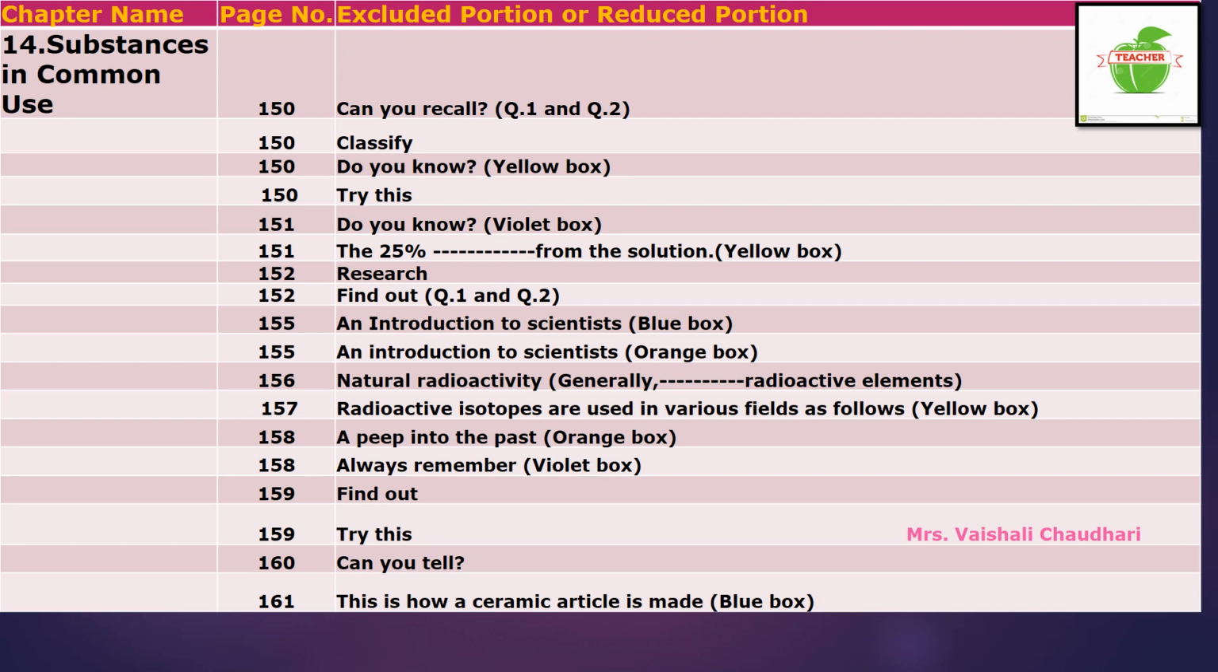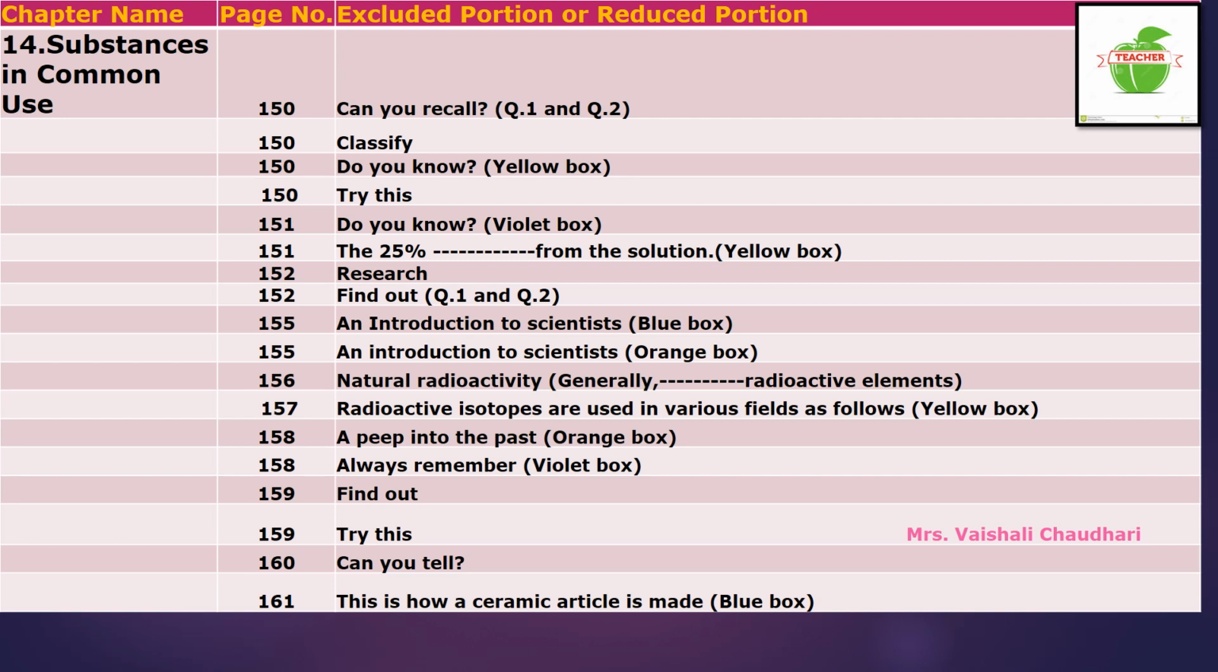Now on page number 161, there is one topic, a blue colored box. That box's name is "This is how a ceramic article is made." That blue colored box is also excluded from your syllabus. So this was the reduction for chapter number 14.